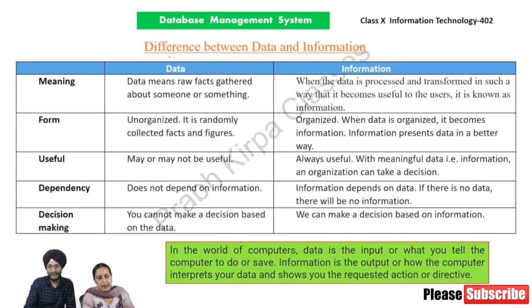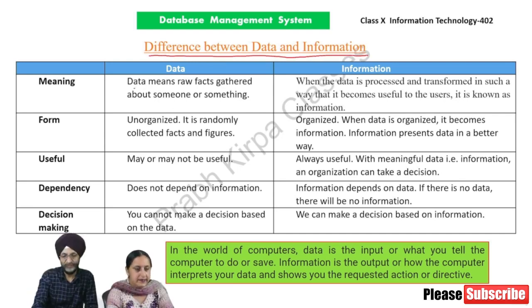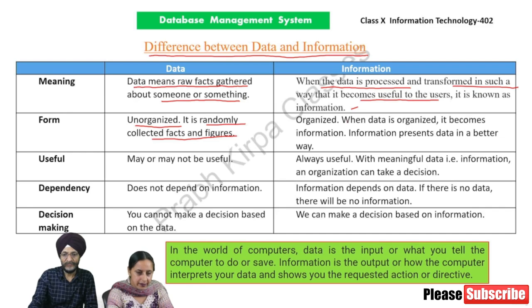Now we will understand the difference between data and information. Data means raw facts gathered about someone or something. On the other hand, when the data is processed and transformed in such a way that it becomes useful to the users, it is known as information. Data is in unorganized form. It is randomly collected facts and figures. When data is organized, it becomes information.